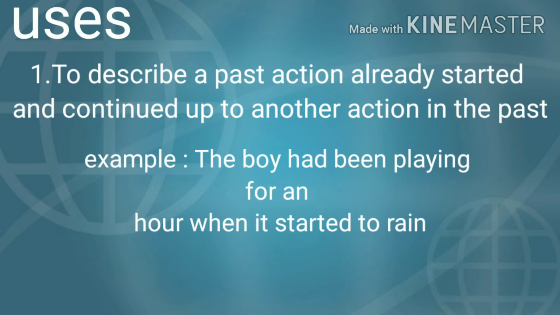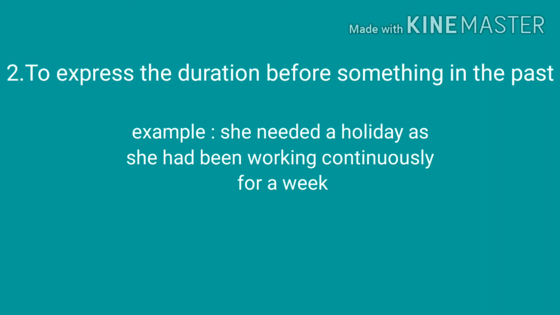Now let's see the uses of past perfect continuous. Number 1, to describe a past action already started and continued up to another action in the past. For example, the boy had been playing for an hour when it started to rain. Number 2, to express the duration before something. For example, she needed a holiday as she had been working continuously for a week. So this expresses a duration.